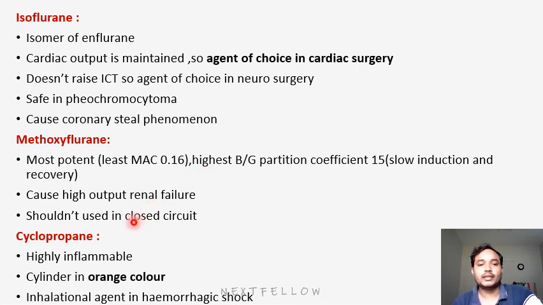Okay. Next is cyclopropane. Cyclopropane is very important. It is highly inflammable. The color is very important: an orange-colored cylinder. It is the inhalation agent for hemorrhagic shock. This is an MCQ: cyclopropane cylinder color is orange, used for hemorrhagic shock.